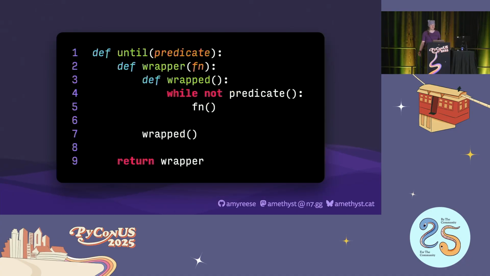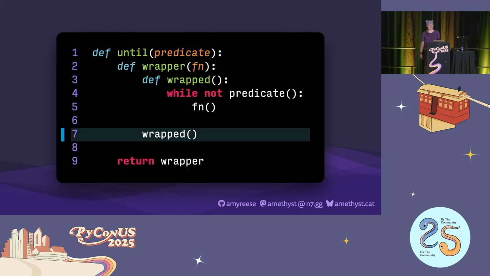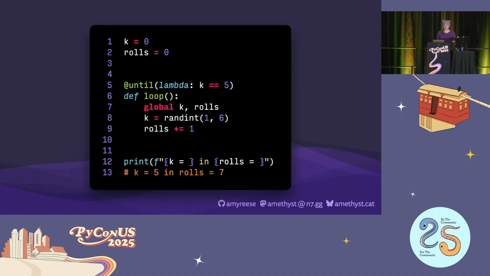We just do this as a decorator. In its most simple form, it takes a callable as the loop predicate and calls the wrapped function repeatedly until the predicate evaluates true. But this decorator doesn't return a new function waiting to be called. It just starts running it immediately on definition. And this lets us write until loops in Python.